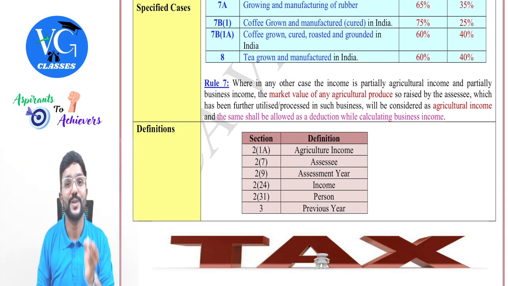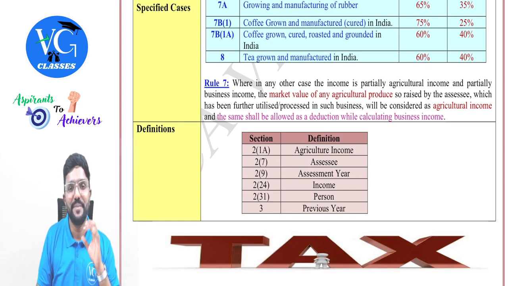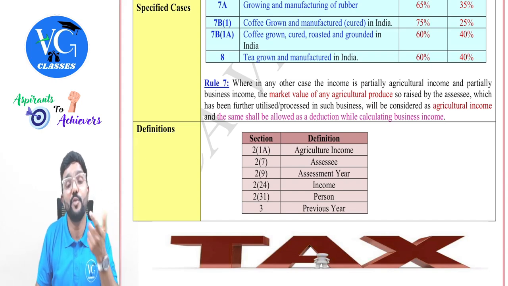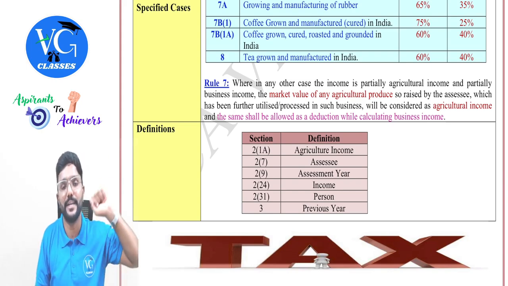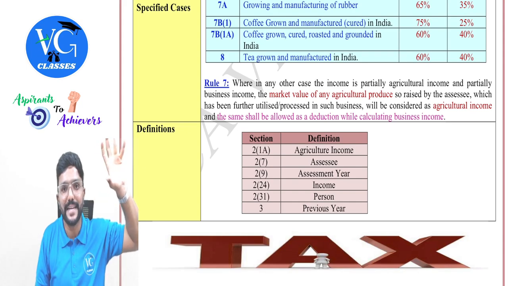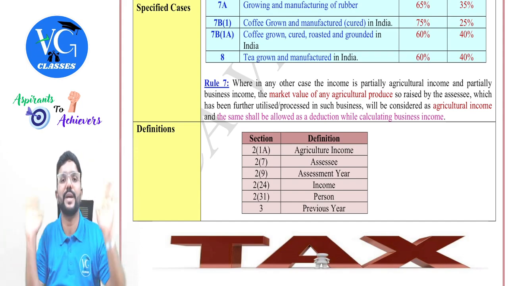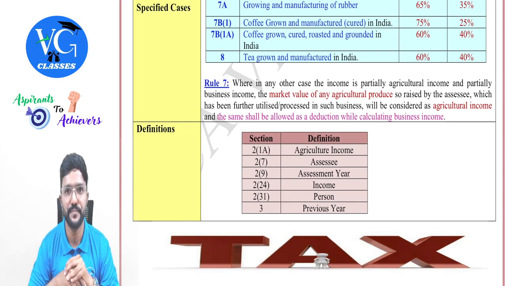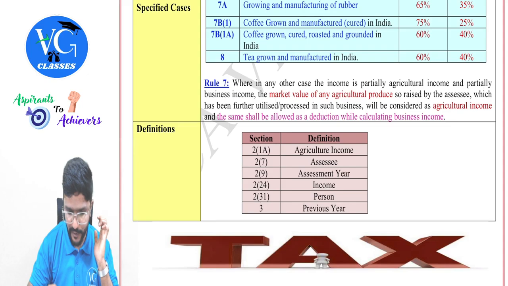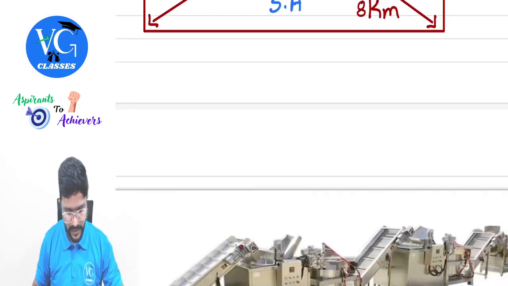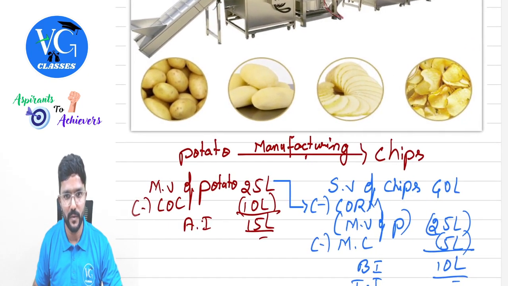The other one is the cost of raw material. But did we buy the raw material from the open market? No. But if I had bought it, how much would I have incurred? The market value. So whatever was the market value of the sugar cane, which we used to calculate agriculture income, will now become cost to calculate business income, guys. Got it? I will give a few examples for Rule 7, which we call the general rule.